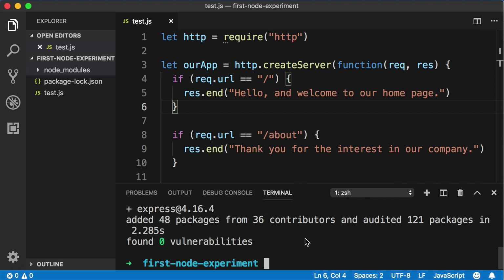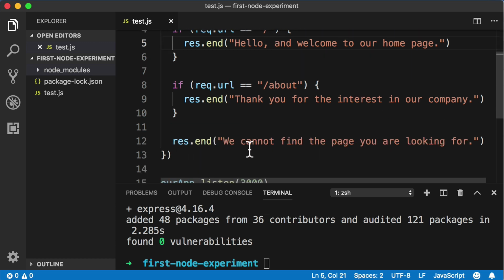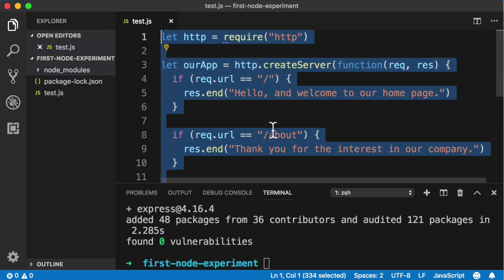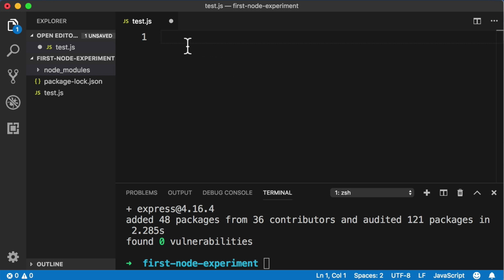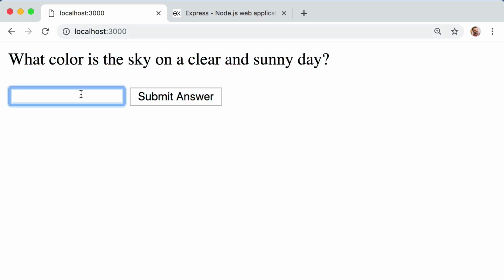We have successfully used npm to download or install Express. So now let's begin using Express in our code. So within my test.js file, the file that we've been writing all of our code in so far, I actually want you to select everything and delete it. We want a completely brand new clean slate in this file. This time around, we are going to create a server using Express. So things are going to be a little bit different. Now, just to jog your memory, remember that our goal is to create this application that receives the user input, and then we evaluate whether they typed blue or something else.